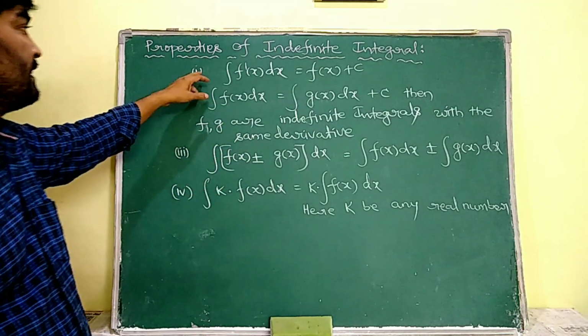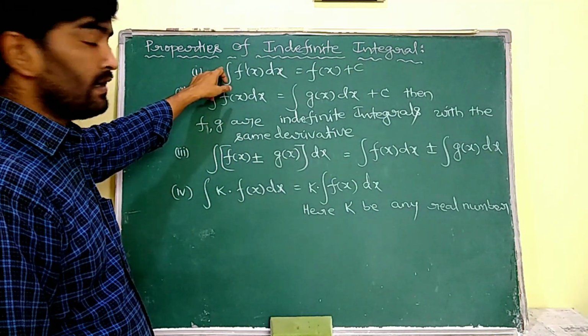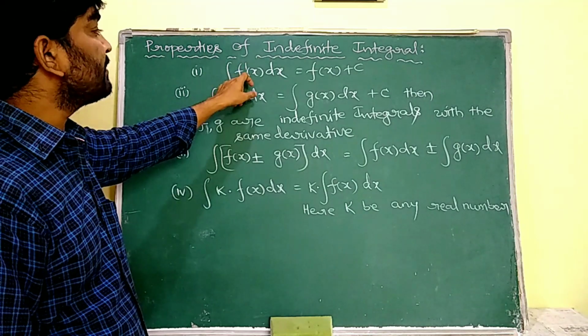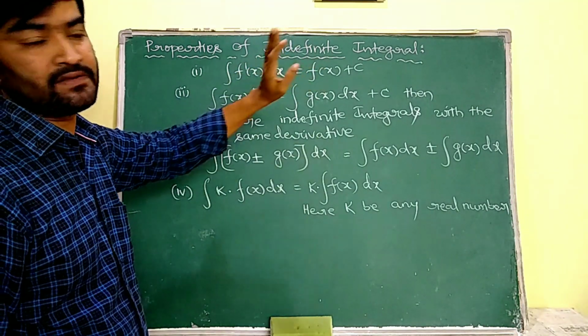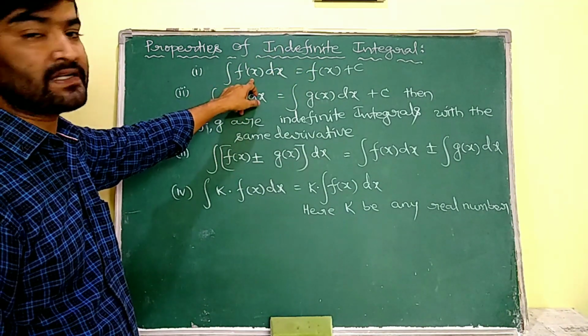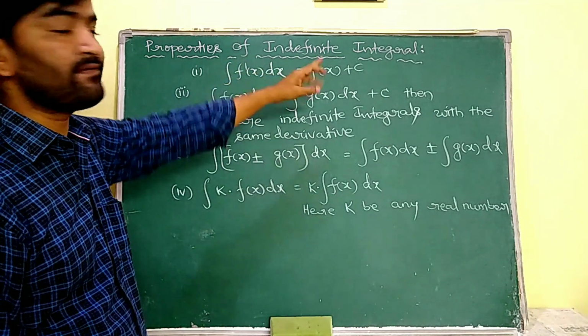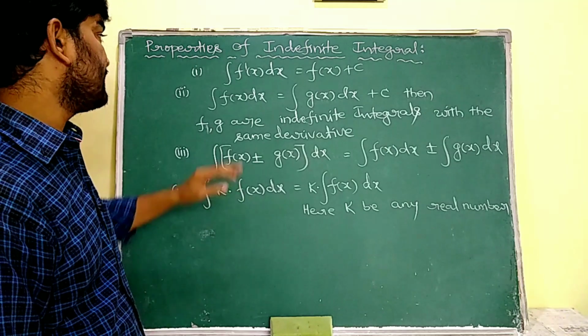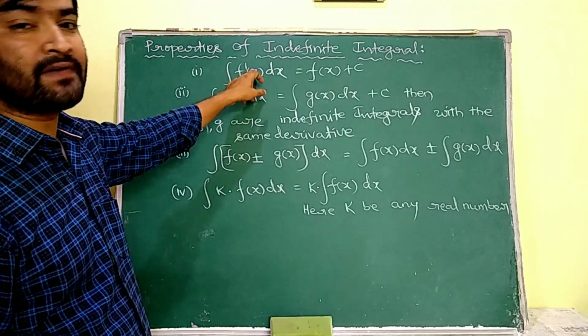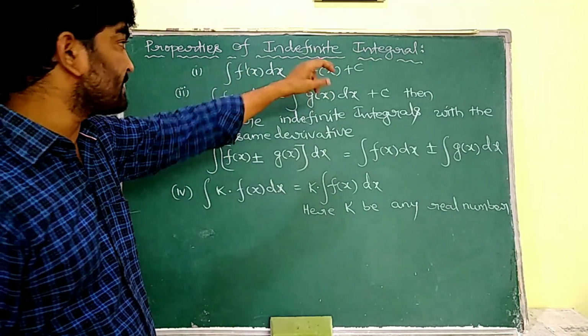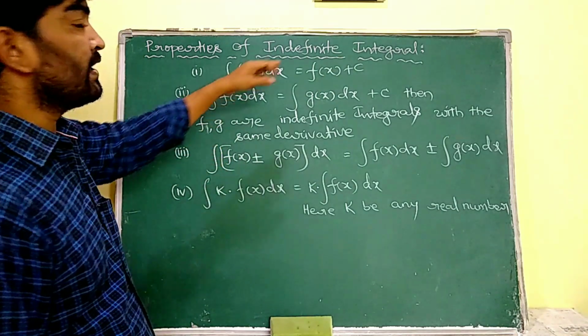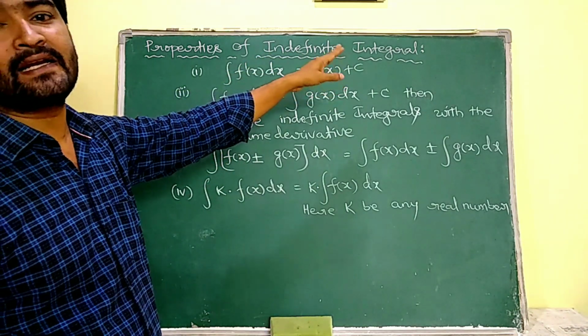Now see, if the antiderivative of the derivative of f of x gives us f of x, that means integral f dash of x, here integration and differentiation are going to cancel, then f of x is going to be the result. So integral f dash of x dx is equal to f of x plus c, where c is an integration constant.